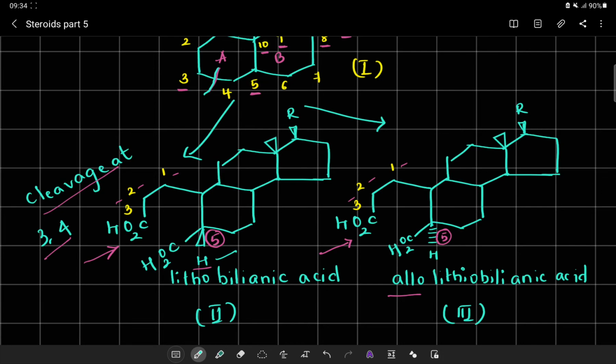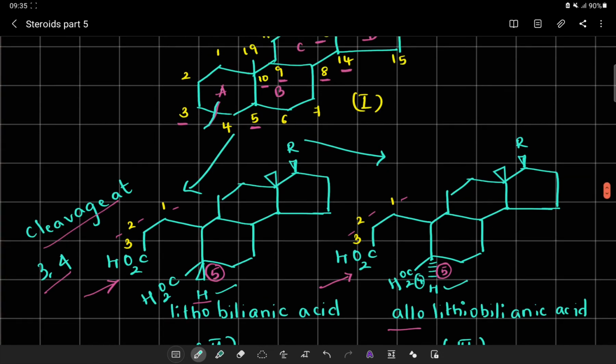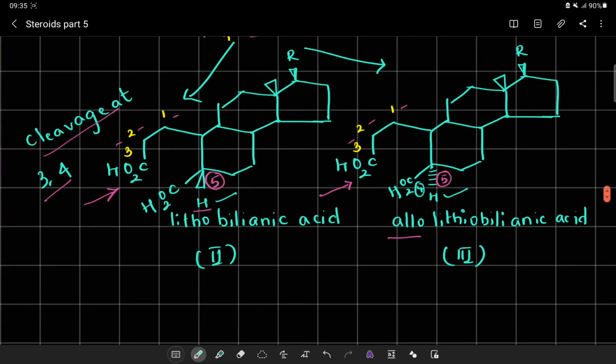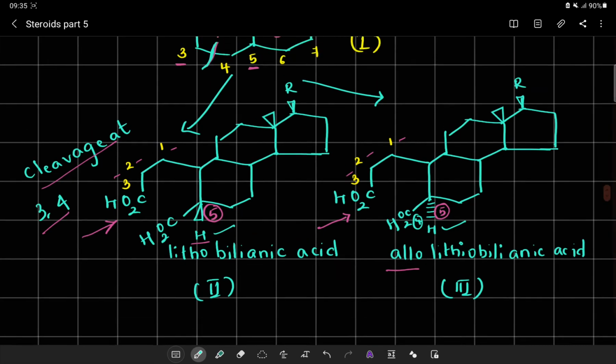If I consider the same cleavage at position number 3 and 4, but at position number 5 the proton is below the plane, then the system is called allolithobilianic acid. These two acids are given as Roman numeral 2 and 3.